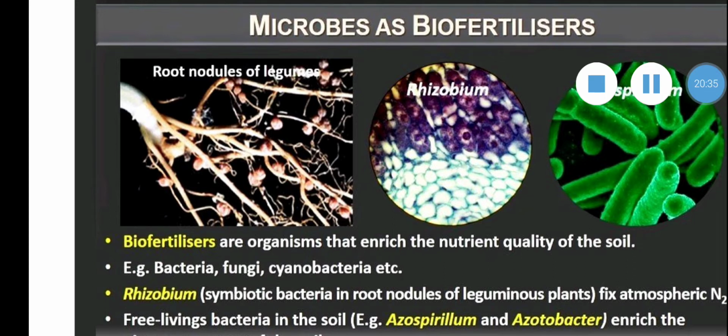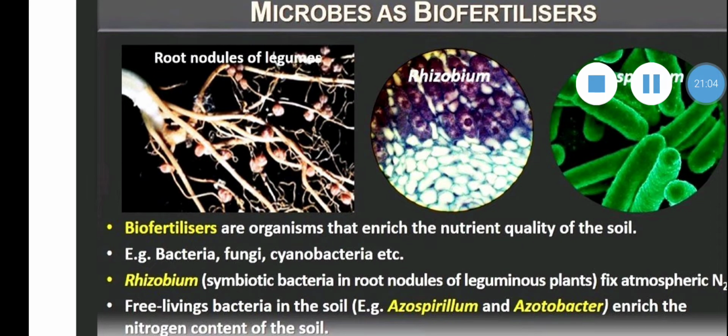You know that biofertilizers are organisms that enrich the nutrient quality of the soil. For example, bacteria, fungi, cyanobacteria, etc. We have studied about rhizobium, symbiotic bacteria in root nodules of leguminous plants. They fix atmospheric nitrogen and convert it into compounds of nitrogen, that is nitrates and nitrites. Free living bacteria in the soil, for example azospirillum and azotobacter, enrich the nitrogen content of the soil.